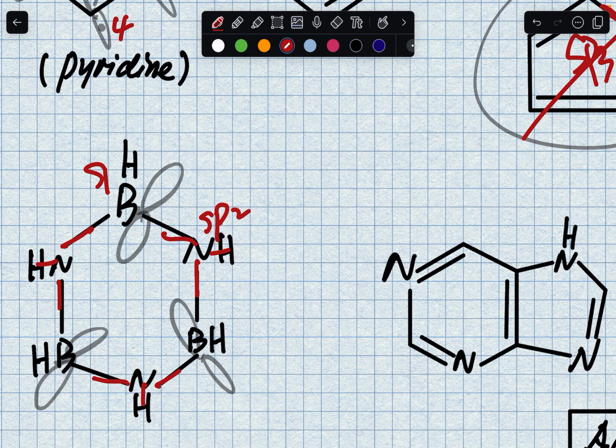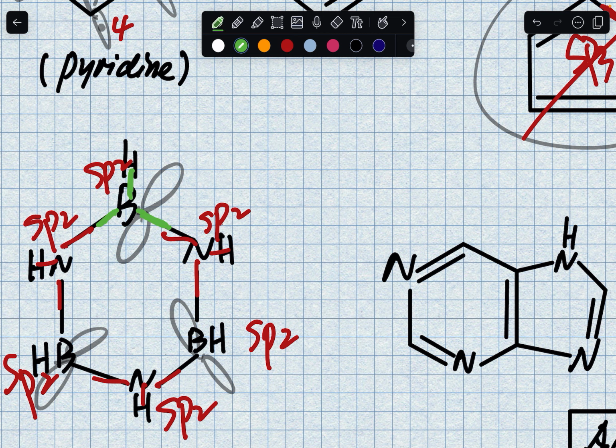Boron is also sp2. Everything's sp2, right? Boron's sp2, I'll use green, the 1, 2, 3, right? 1, 2, 3, and 1, 2, 3. Okay, so let me fill in the nitrogen's p orbital, okay, to see how many pi electrons I have.